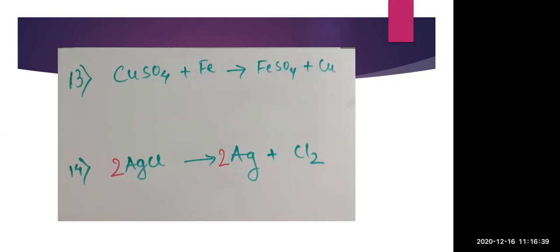This example satisfies this condition. Here Fe is a metal, so exchange of metal is taking place. That means copper has less reactivity than iron. That's why iron is taking the place of copper.